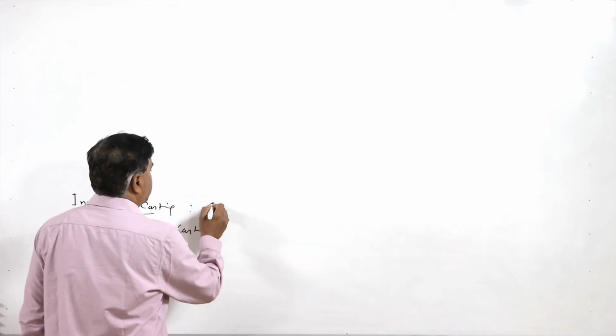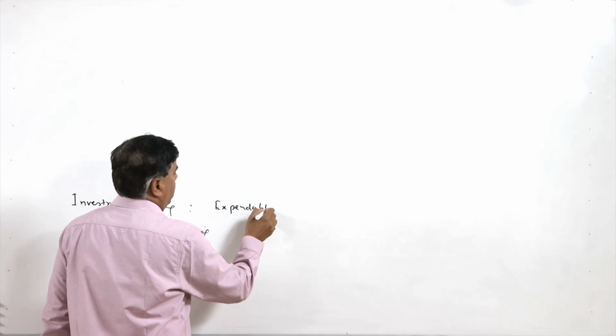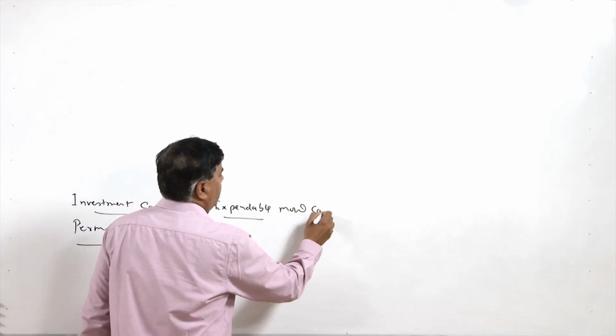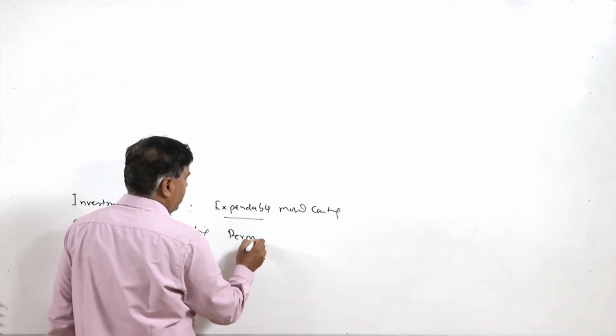This is expandable mold casting, and this is permanent mold casting.